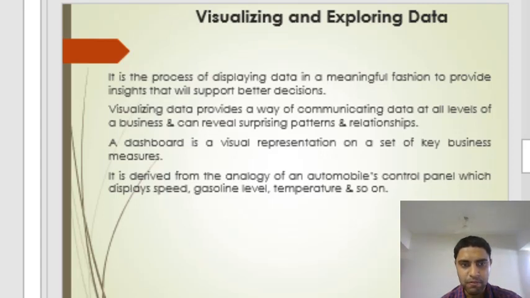A dashboard is a visual representation of a set of key business measures. So there is a dashboard for the visual representation, and it consists of key business measures. It is derived from the analogy of an automobile's control panel, which displays speed, gasoline level, temperature and so on. That is the example of visualization.